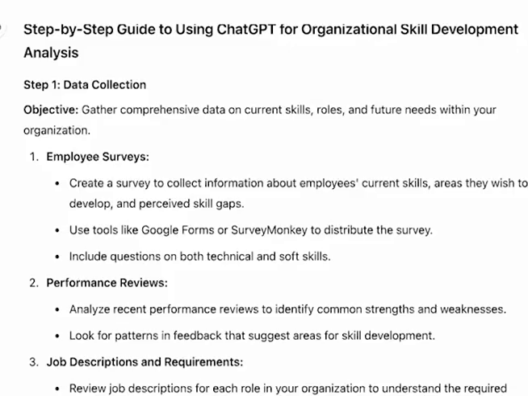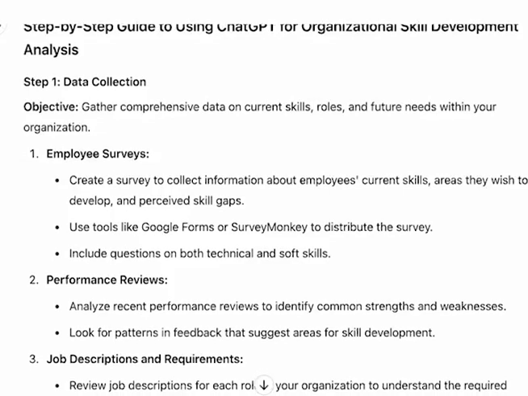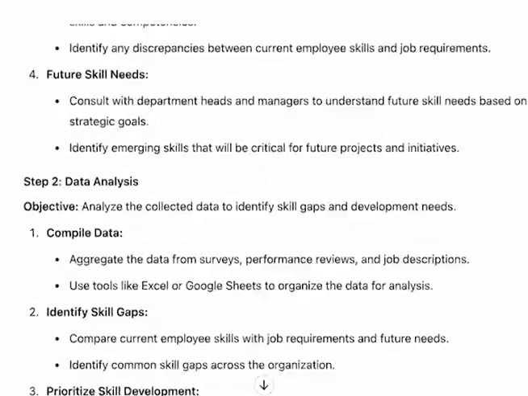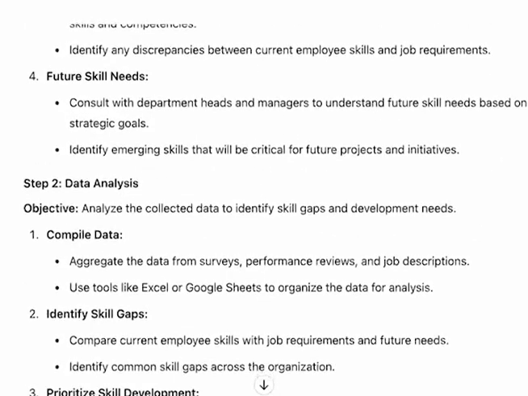So, as you can imagine, we've talked about data a lot. AI wants data. So the first thing we're going to do is try to identify the data on current skills, roles, and future needs, etc. How do we do that? We go through employee surveys. We go through performance reviews, job descriptions, talk about the future skills that needs. For example, we are going to need somebody to know AI and programming, like we've been talking about.